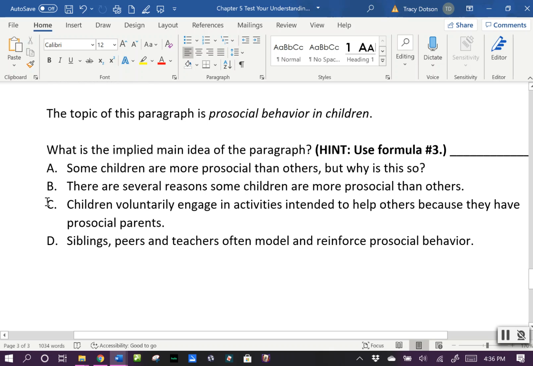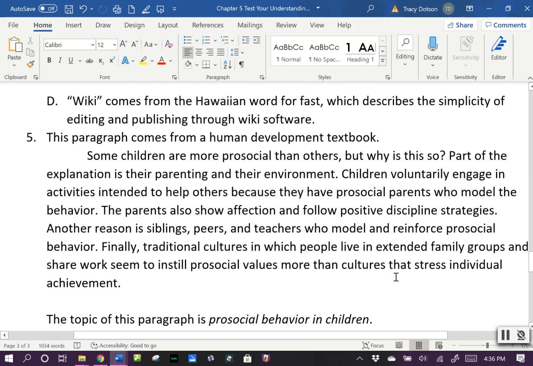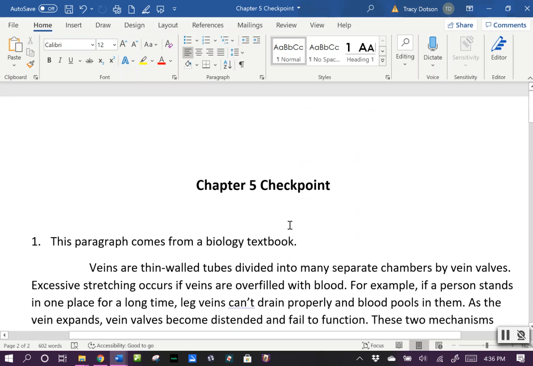Children voluntarily engage in activities intended to help others because they have pro-social parents. This doesn't really have our topic in it, so this doesn't really work. And then letter D, siblings, peers, and teachers often model and reinforce pro-social behavior. So nope, that doesn't really talk about what our whole topic is. So it's the letter B. There are several reasons some children are more pro-social than others, and then the rest of that paragraph would explain that. Alright, so let's now flip over to chapter 5, the checkpoint exercise.